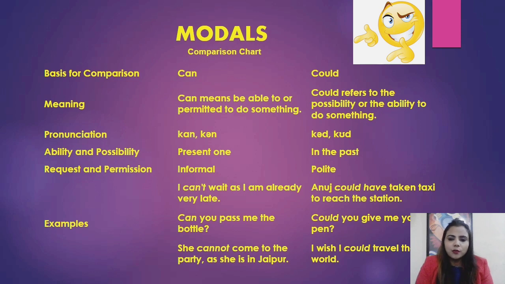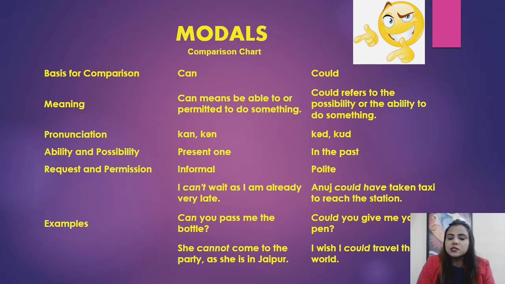In my previous video of modal auxiliary verbs, when I compared can, could, may and might, I told that can is used for seeking permission or request, but can is less polite than could, may and might. It sounds more authoritative and it is mostly used to seek permission or request among peers, acquaintances or friends. But with somebody who is a stranger, who is superior in position to you, or who is older than you, could is the better option for seeking request or permission.